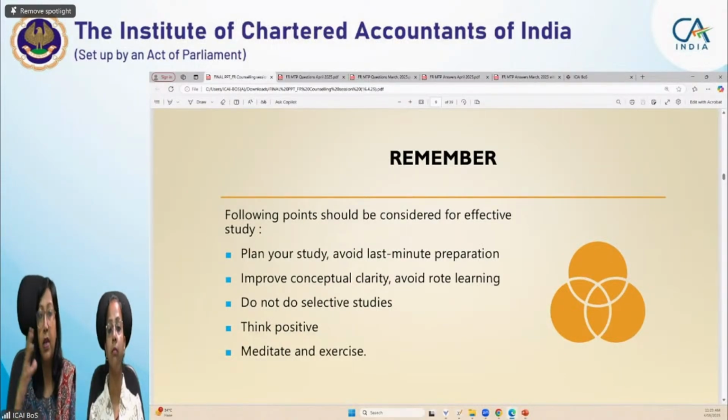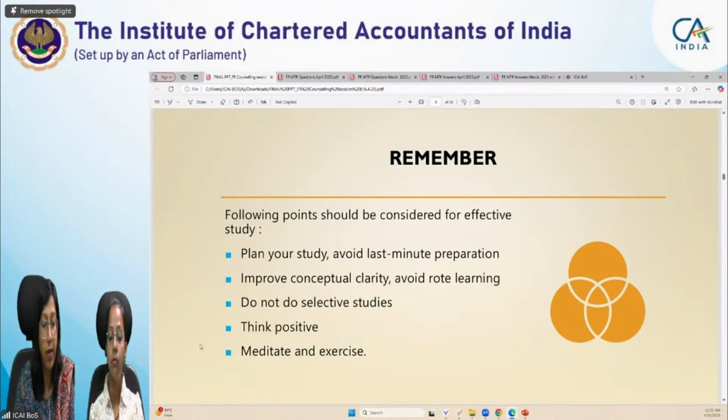If you skip Ind AS 2 and you're doing Ind AS 40 investment property, in case investment property is later on reclassified or reconverted into inventory or PPE, you must be aware of the provisions of the relevant standard, that is Ind AS 16 for PPE, and for inventory Ind AS 2. In case you have left any of the standards, you'll falter. You won't be able to attempt the answer fully. So that's why it is very necessary that you do not do any selective study, because standards are interlinked.